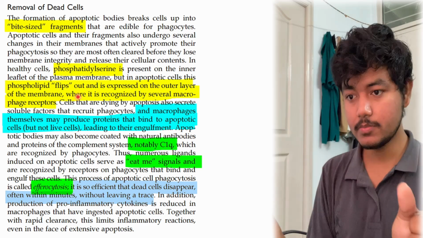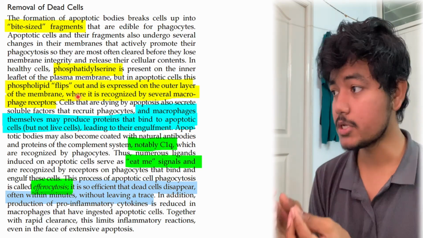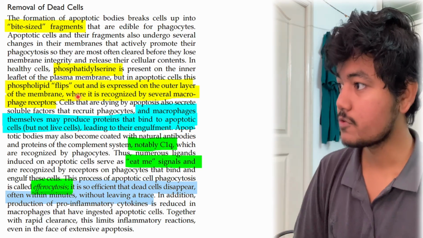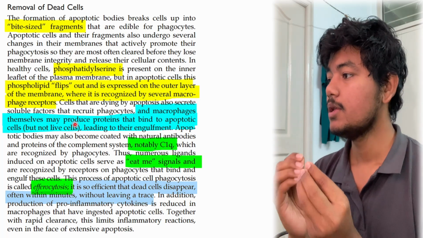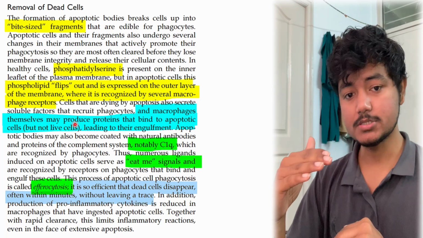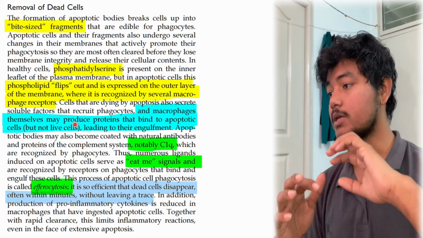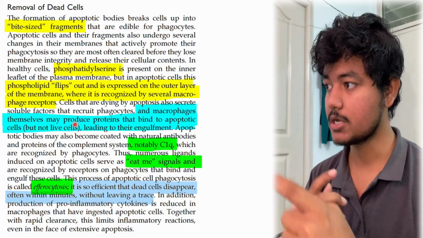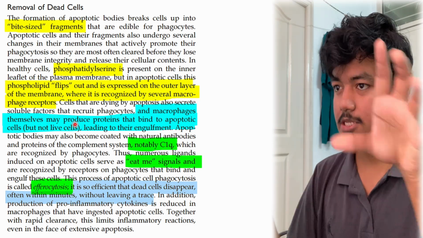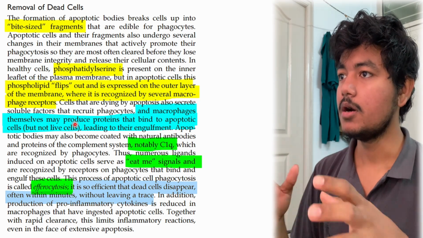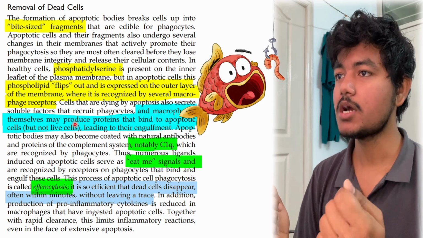In the plasma membrane there are some proteins. The phosphatidylserine is initially present inside the cytoplasm, below the leaflet, but in case of apoptosis it flips, it comes outside, it is expressed outside. This is like bait.